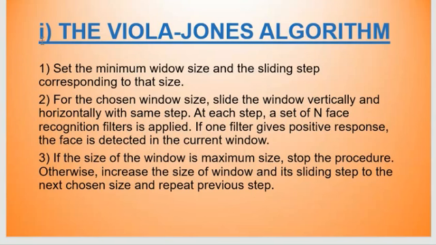So the first algorithm is the Viola-Jones algorithm. There's a window size, and a moving window which moves across the image, and every time the size is increased. Why does it do so? So that the image can be normalized. And after reaching the maximum size, we stop the procedure. Otherwise it keeps on increasing, and the frequency and resolution, everything of the image is set.